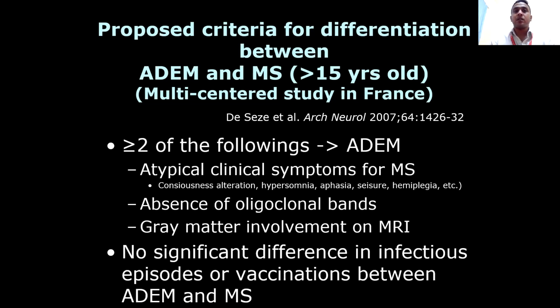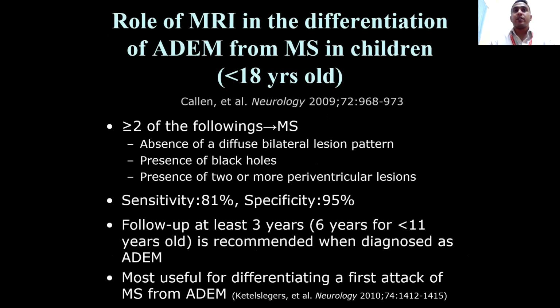multiple sclerosis. Role of MRI in differentiation of ADEM and multiple sclerosis in children less than 18 years old. More than two of the following, usually MS: absence of diffuse bilateral lesions pattern, presence of black holes, presence of two or more periventricular lesions, sensitivity 81% and specificity 90%. Follow at least 3 years, 6 years for less than 11 years old, is recommended when diagnosed as ADEM. Most useful for differentiating a first attack of MS from ADEM.